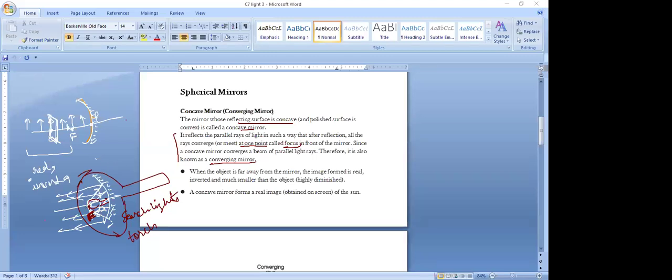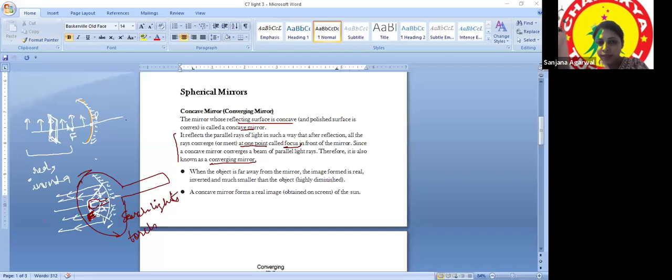In the torch, the place where the bulb is fixed, just behind the bulb we have a concave mirror. So if you want to draw this diagram, draw this also, please. Just draw a mirror, that white part only. A normal bulb, this is for understanding that this is a bulb here. Otherwise, you can just draw a dot and write F. Anything kept at the focus point, the rays coming out from that will, after reflection, pass straight parallel to the principal axis, farther away.